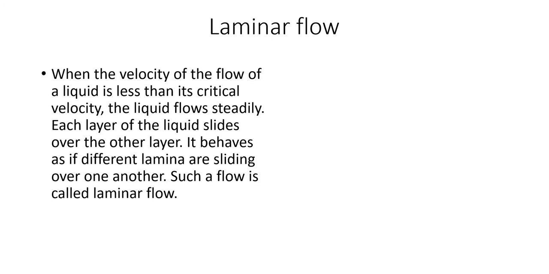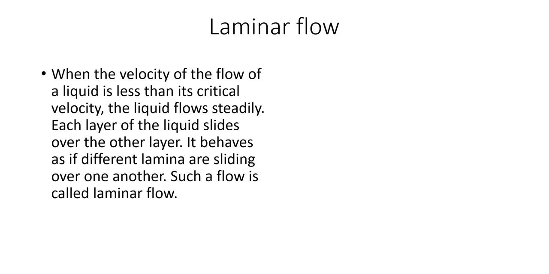There is a particular velocity of the liquid below which the liquid flows steadily, and that velocity is known as critical velocity. In the next topic, we are going to discuss that. Each layer of the liquid slides off the other layer. So if the velocity is less than critical velocity, the liquid flows layer by layer. In that way we can assume that one layer slides over the other layer.